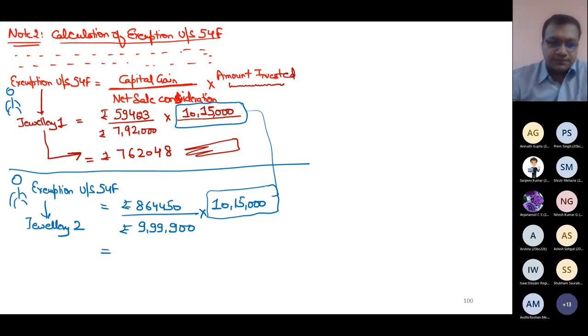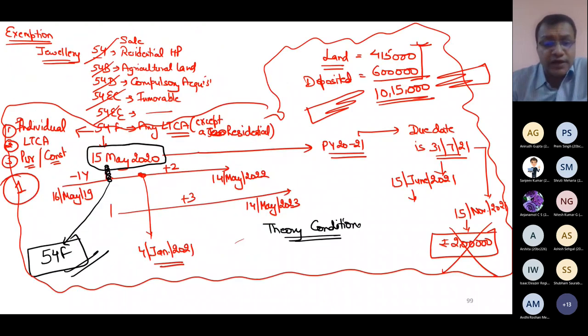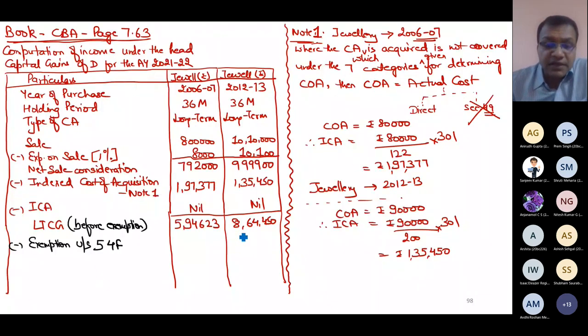Now what value will come? Don't write anything. 877,505. This person gets this much exemption. But how much is the maximum capital gain of jewelry 2? Maximum capital gain of jewelry 2 is 864,450.